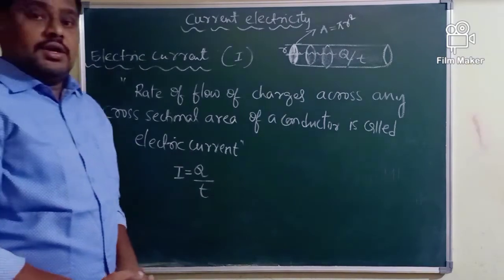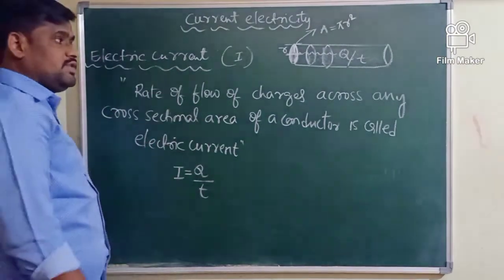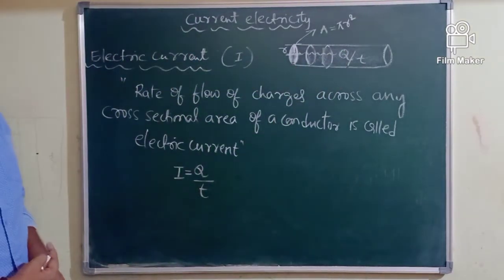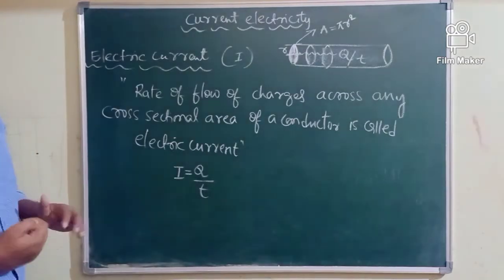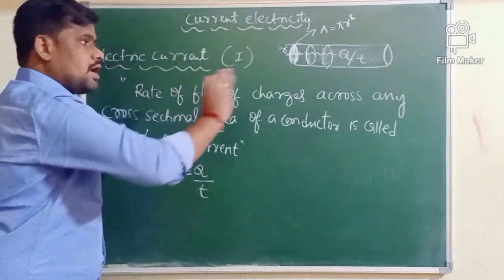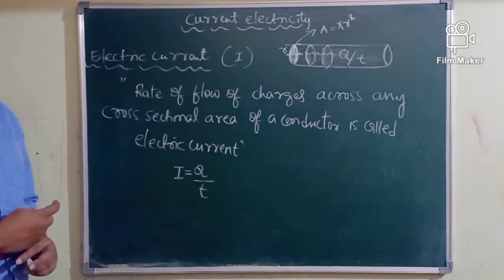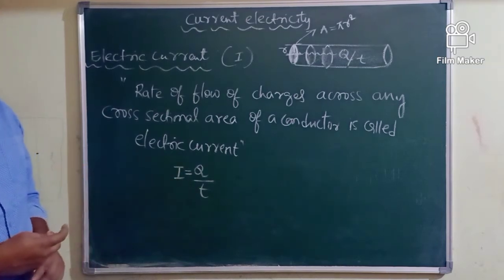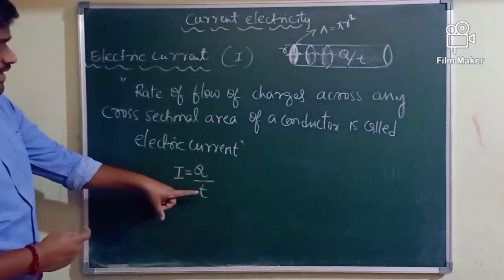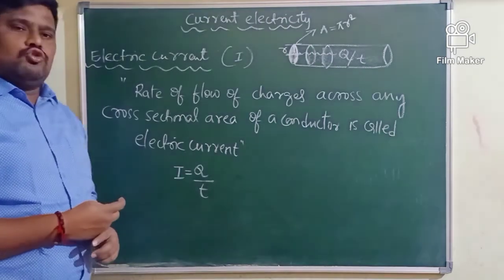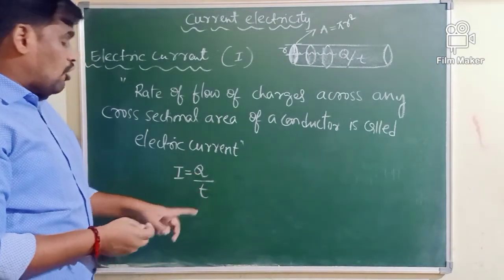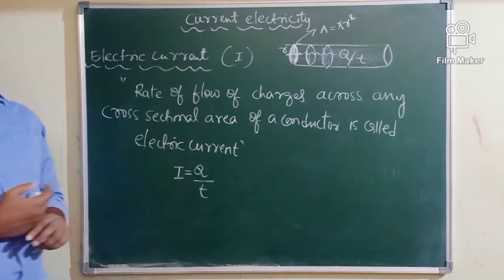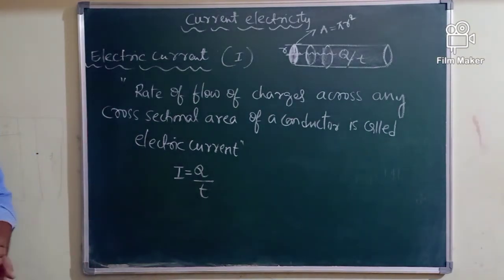What is Q here? Q is the amount of charge which is flowing through any cross-sectional area of a conductor. What is T? Time taken by the charge to cross or pass through any cross-sectional area of a conductor. Then I is equal to Q by T, where Q is the charge and T is time. We will call it the rate of flow of charge in a conductor. That rate of flow of charge in a conductor, we will call it electric current.